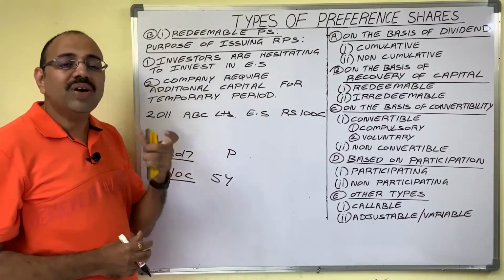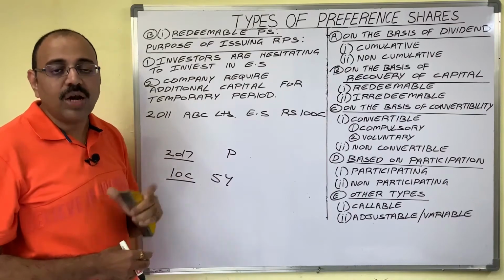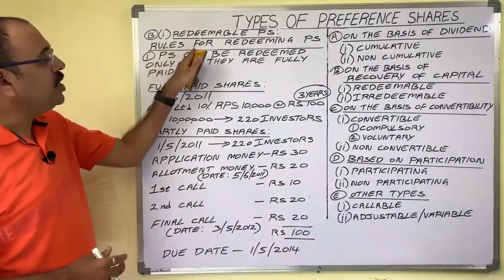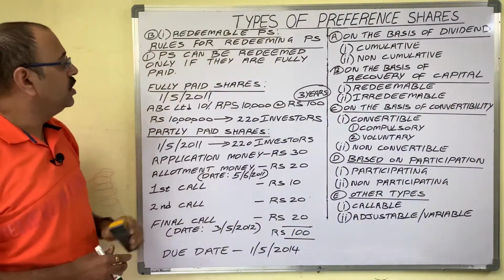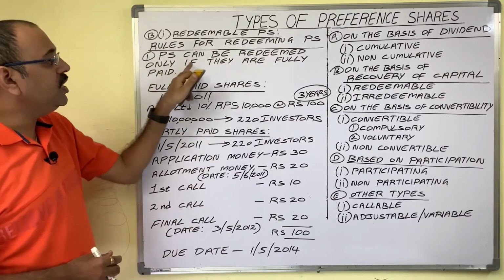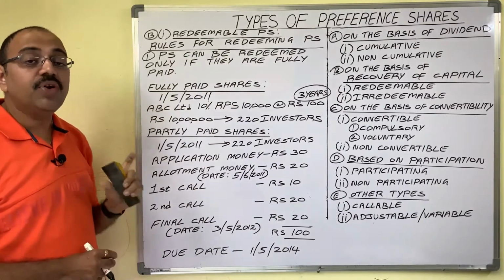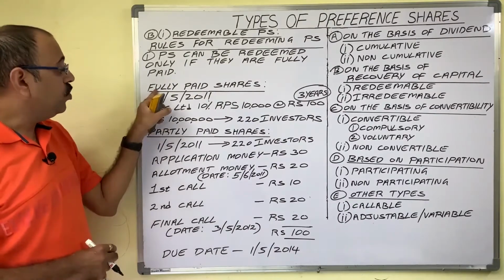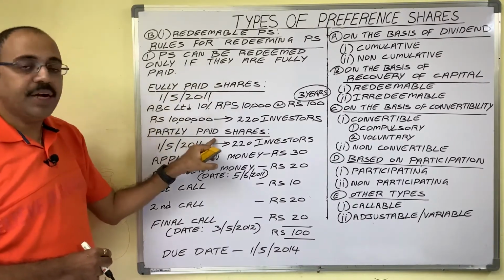There are some rules for redemption of preference shares. What are they? Let us see. Rules for redeeming preference shares. The first rule is that preference shares can be redeemed only if they are fully paid. First of all, you should know about two terms: fully paid shares and partly paid shares.